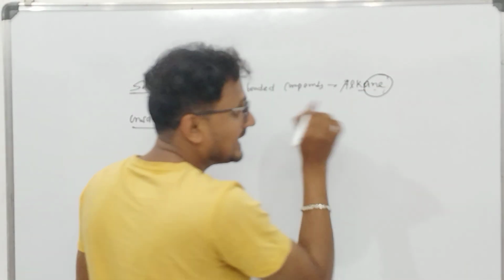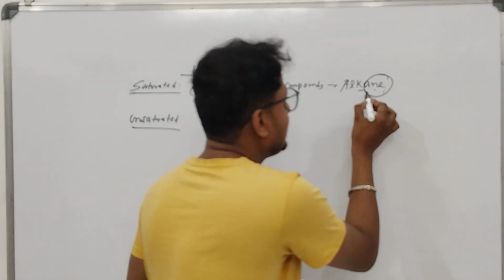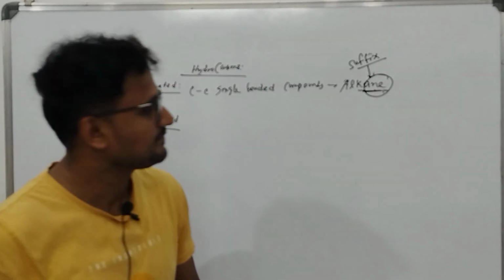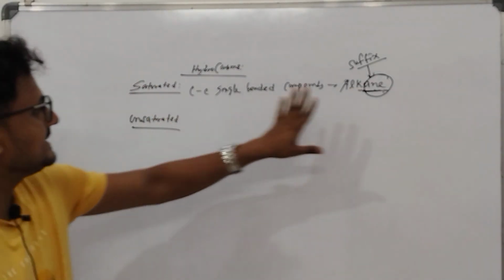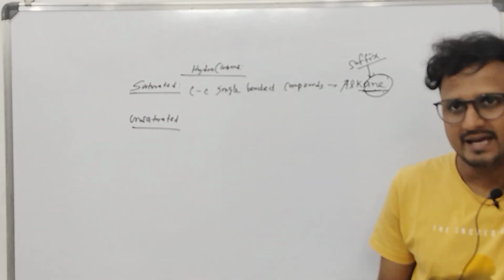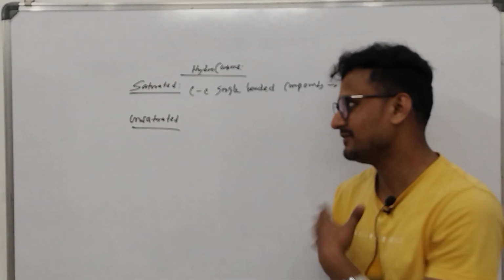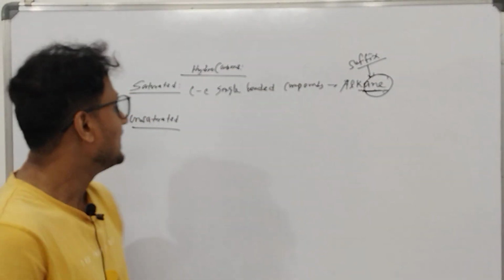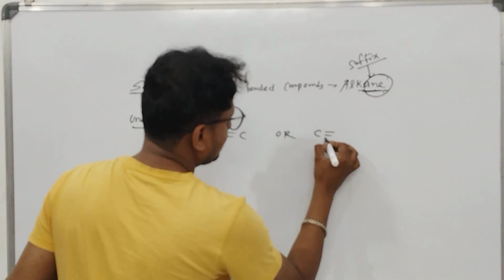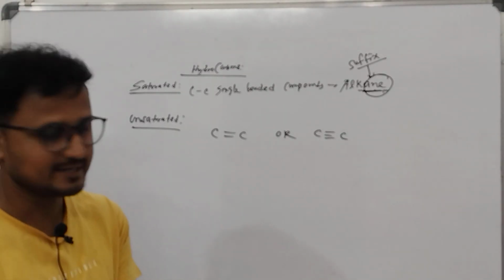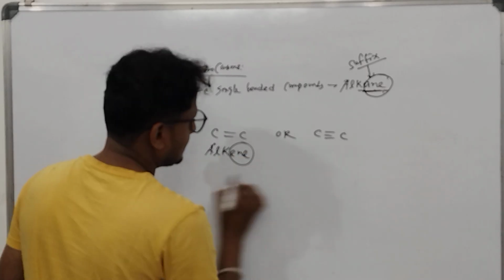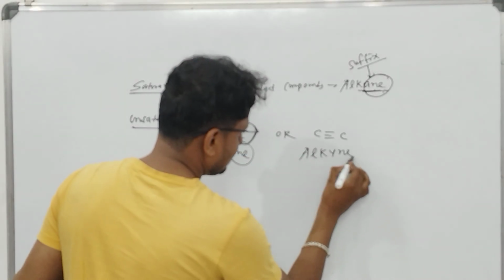And the compounds which are alkane, their name will end with ane. This acts as a suffix. Ane suffix means alkane, and alkane means carbon carbon single bond. Okay, and these are also called paraffins. Paraffins means saturated. Okay, unsaturated means carbon carbon double bond or carbon carbon triple bond. If a hydrocarbon has carbon carbon double bond, it is alkene, and if a hydrocarbon has carbon carbon triple bond, it is alkyne.